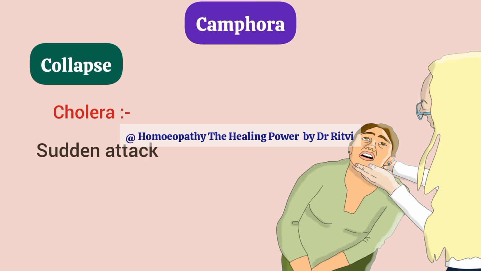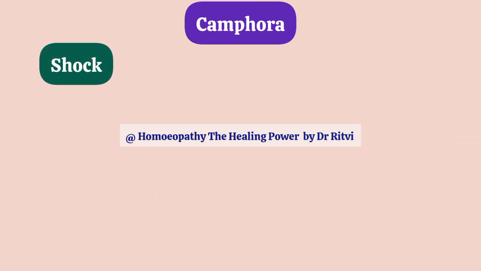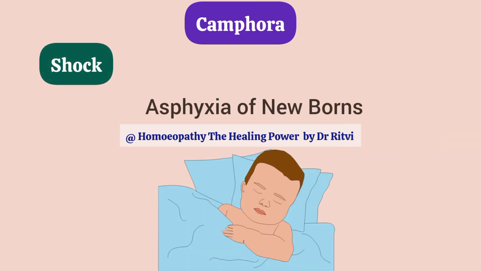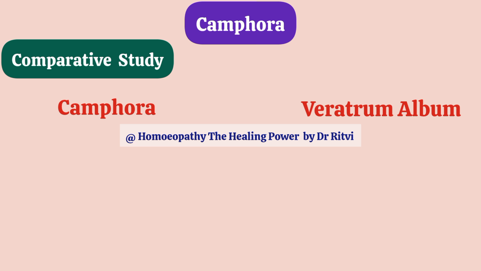The attack of this cholera is seen suddenly in the patient with rapid sinking of the strength of the patient, which makes the patient's body extremely cold with great weakness, and a collapse condition is seen. Camphora again is a very important remedy for shock, and here in shock it is typically indicated for asphyxia of newborns.